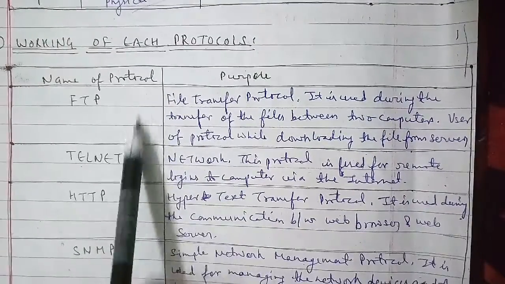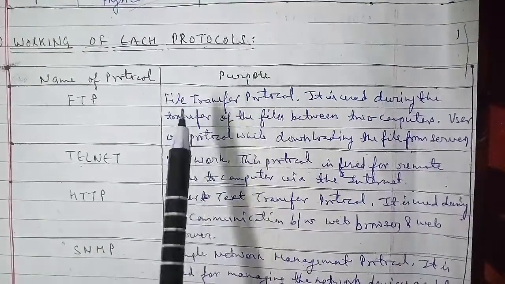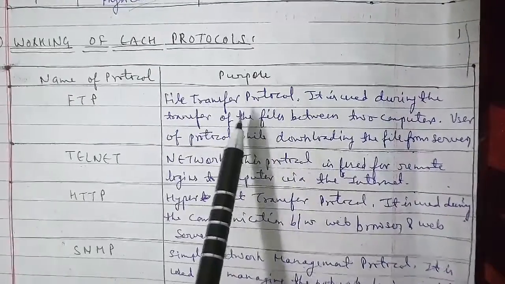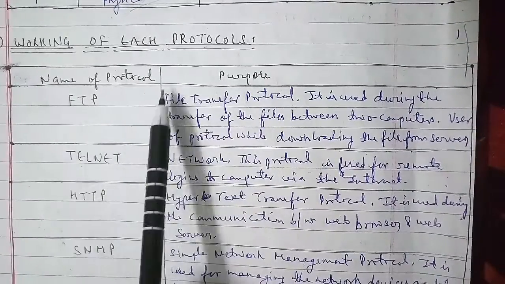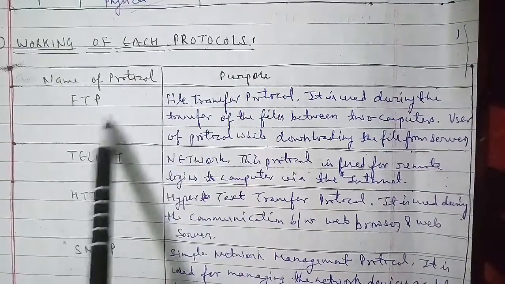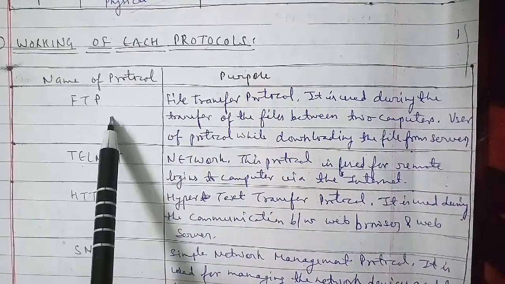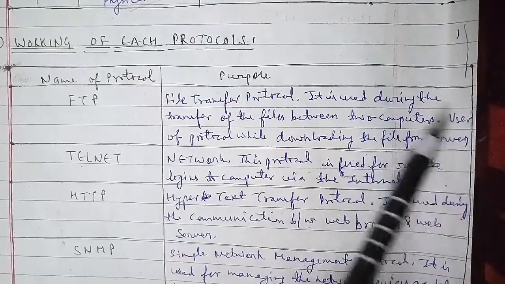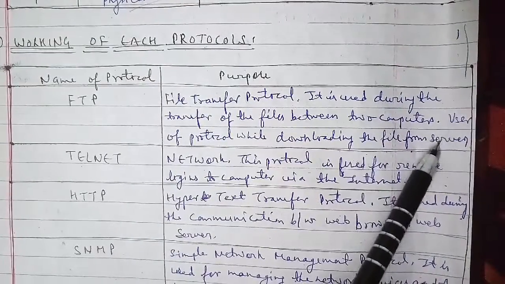The first protocol is FTP, the file transfer protocol. It is used for transferring files between two computers, for example while downloading a file from a server. The second protocol is Telnet, which is used for remote login to a computer over the network, over the internet.